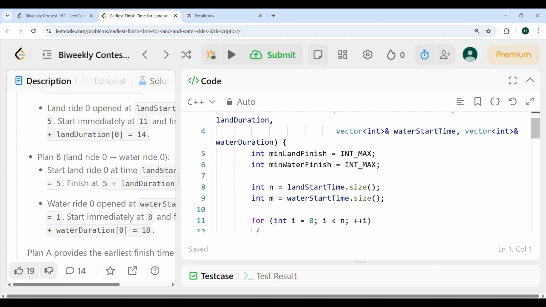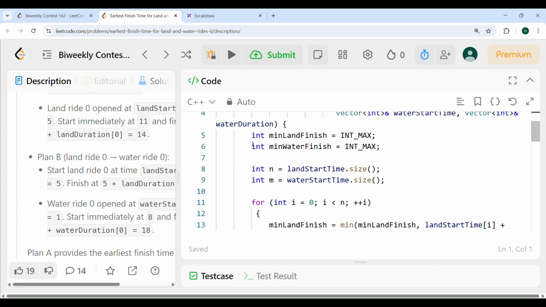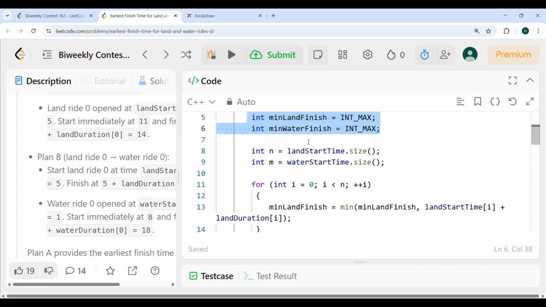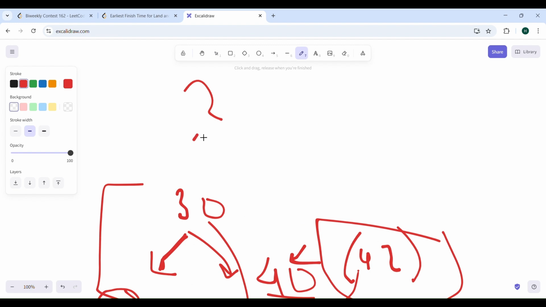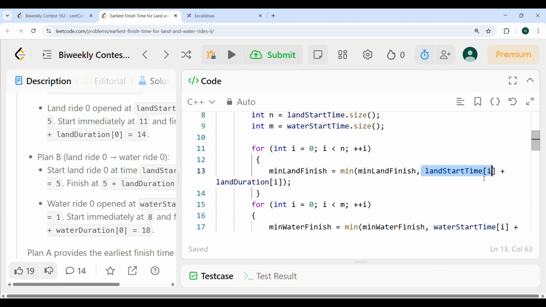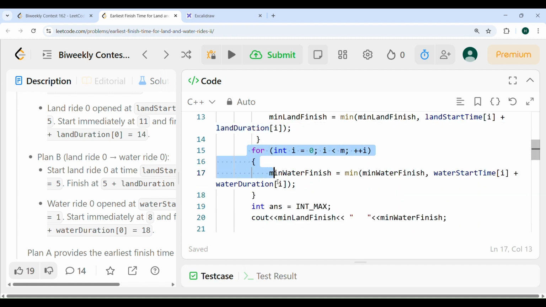So now let's quickly look at the code. What I'm doing is I'm first finding minimum land finish and minimum water finish, right? N and M are land start time and water start time. I'm traversing on all values and finding the minimum land finish. And how am I finding this? It is the minimum of minimum land finish comma land start time of I plus land duration of I. So let's say 2 comma 3, so finish time will be 5, right? So that's what I'm doing here. I'm doing land start time of I plus land duration of I. Similarly for the next part, same thing I'm doing for water, minimum water finish, right?